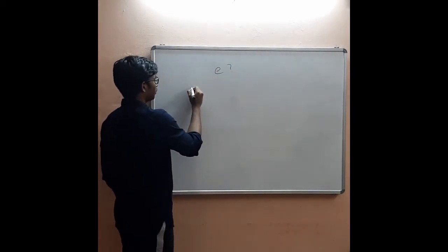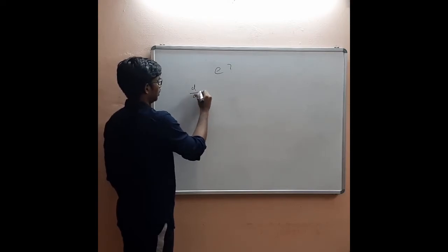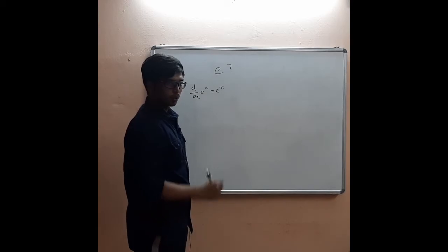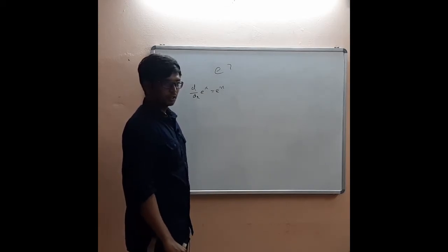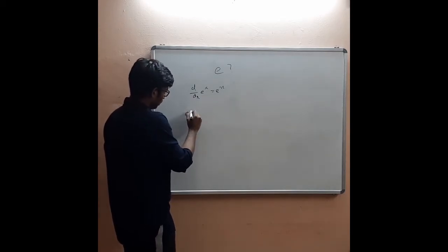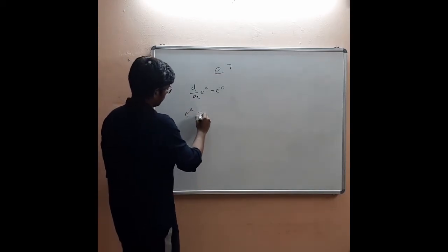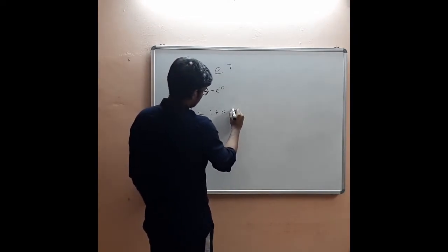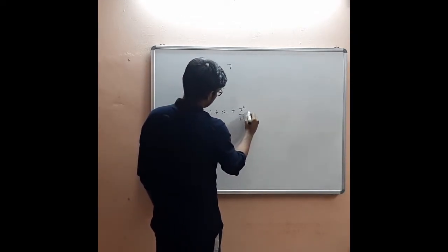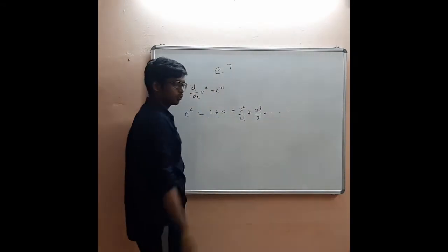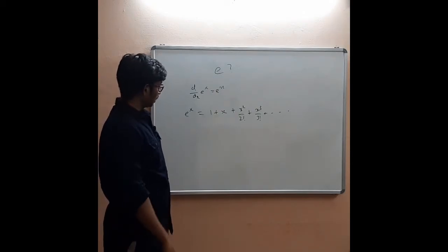You would have seen that the derivative of e to the power x is equal to e to the power x, right? Why does this happen? Let me first define what e to the power x is. E to the power x is nothing but 1 plus x plus x squared by 2 factorial plus x cubed by 3 factorial. You just replace the numerator with the corresponding power of x.